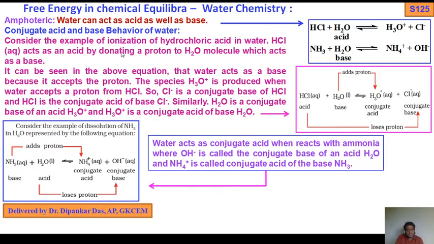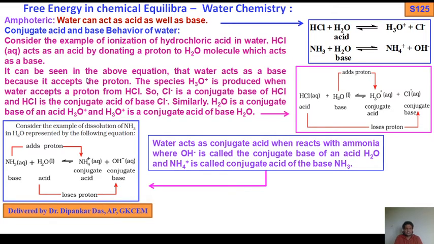So consider the example of ionization of hydrochloric acid in water. HCl acts as an acid by donating a proton to water molecules, which act as a base. HCl plus water, the base, gives H3O positive, which adds a proton, and Cl minus. Here HCl loses a proton, so Cl minus is the conjugate base. Because H2O here adds a proton, H3O positive is the conjugate acid. So the conjugate acid of water is H3O positive, and the conjugate base of HCl is Cl minus.